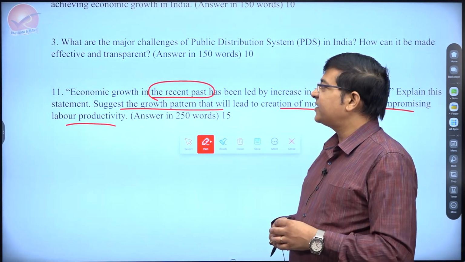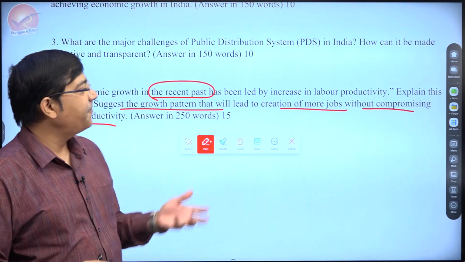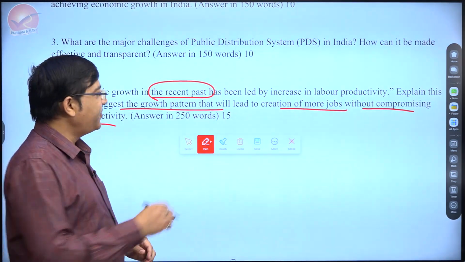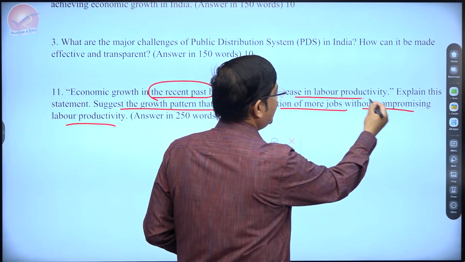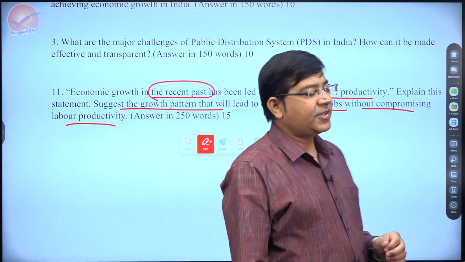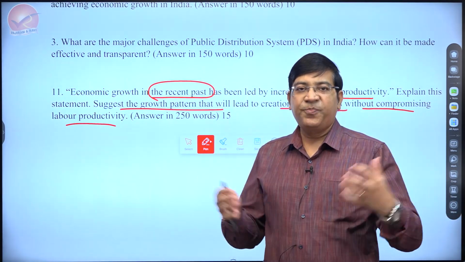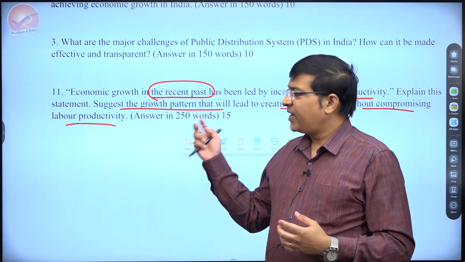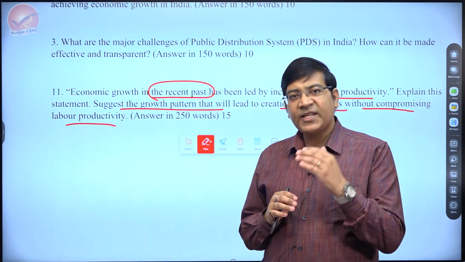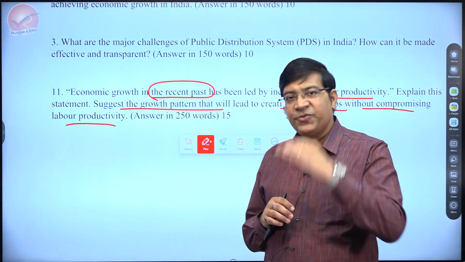In any case, it is difficult to recall each and everything related to labor productivity in the Indian economy, leave alone other economies. So we'll focus on the Indian economy, definitely. And when I say recent past, I would say it is better to take the last few decades. You get more scope to write. Why am I telling you that? It is also because labor productivity in the last few years, if you take 5-6 years, has fluctuated a lot.